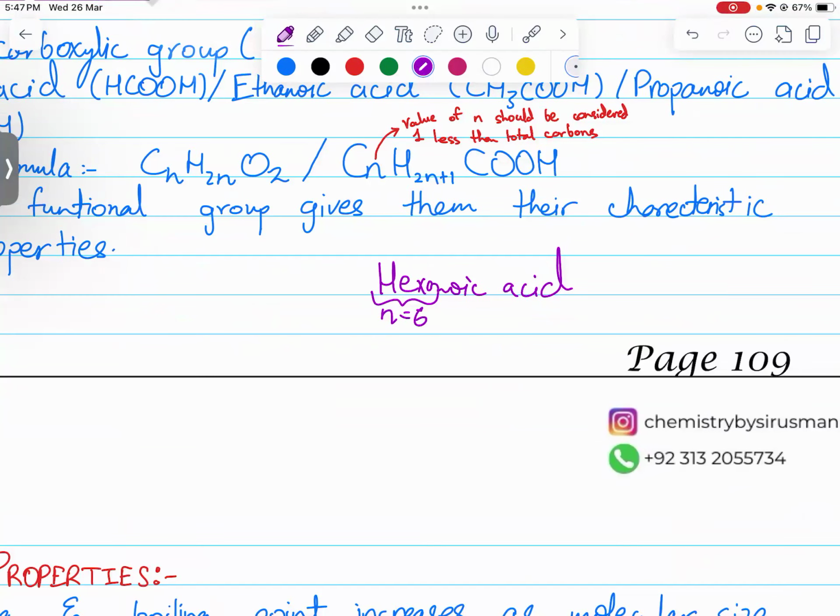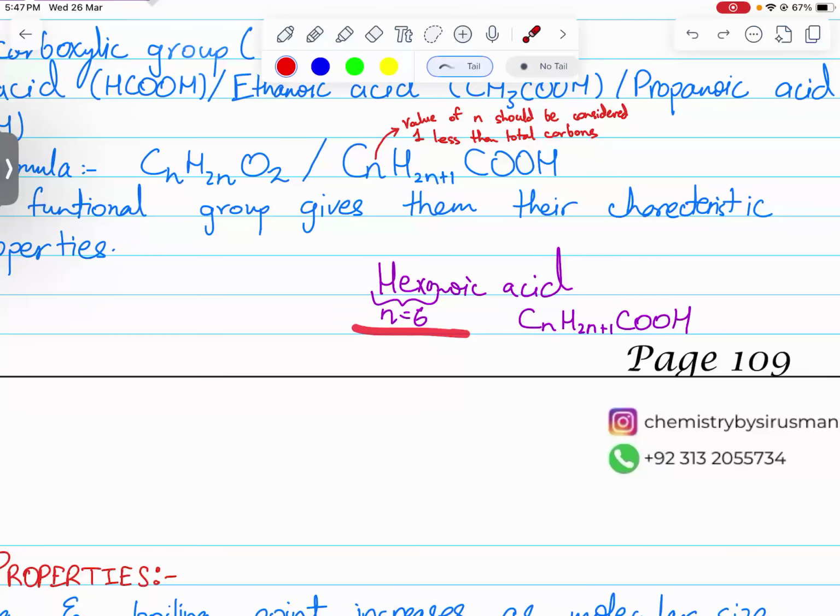But what is the rule? The value of n should be considered 1 less than the total number of carbons. Why? Because one carbon is mentioned separately. Therefore, n can only be 5 more carbons, so that 5 plus 1 makes 6 carbons.